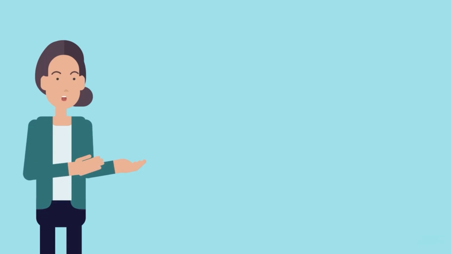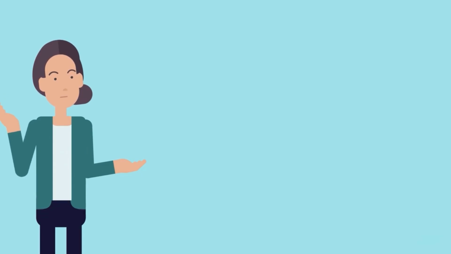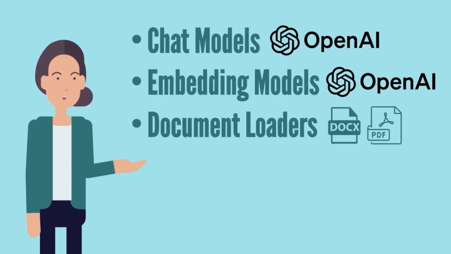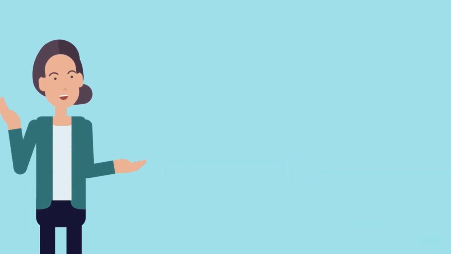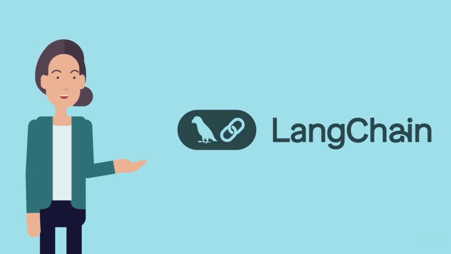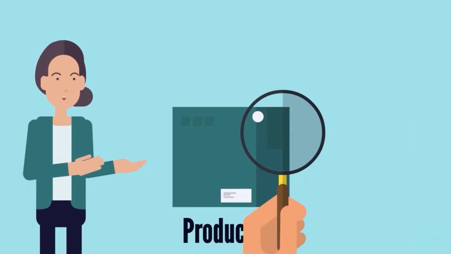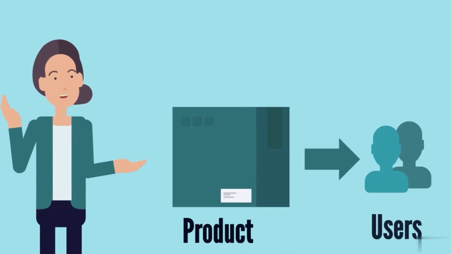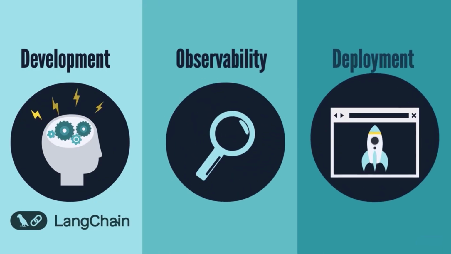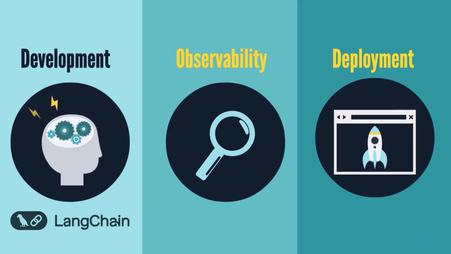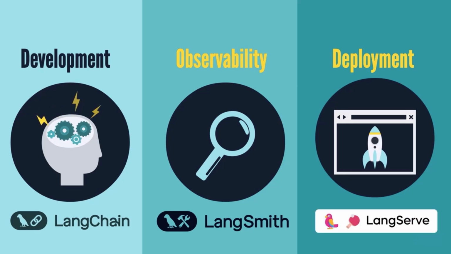As the course progresses and you become familiar with the steps to creating a chatbot, we'll also explore the different integrations LangChain offers. All right, everyone. Let me conclude this lesson by noting that I've only discussed the implementation side, but once you create a product, you need to monitor its performance and deploy it for your customers. The LangChain team is constantly working on expanding their ecosystem and providing solutions to these post-development steps. The LangSmith platform is designed to inspect, monitor, and evaluate a product. LangServe, in turn, allows you to deploy your application as an API.